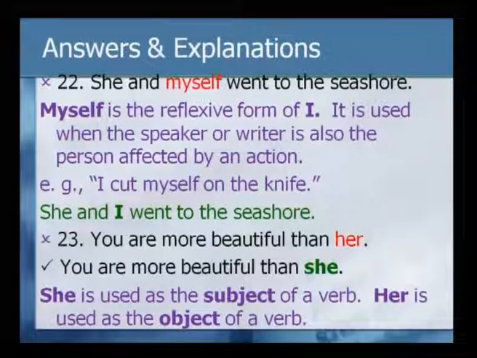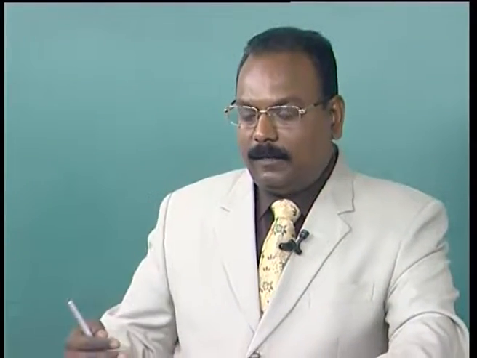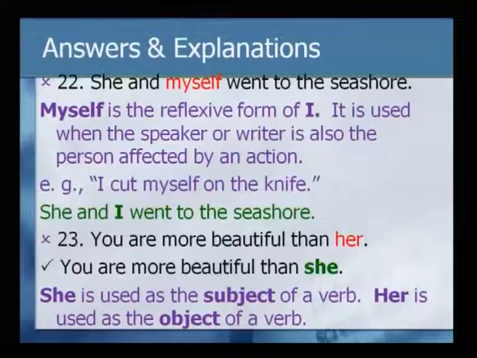She and myself went to the seashore. Now, myself is the reflexive form of I. It is used when the speaker or writer is also the person affected by an action. That means, you can use myself only when you are saying I myself did that, I myself was part of that enquiry. So, when you use myself as the reflexive form of I, then it is correct.